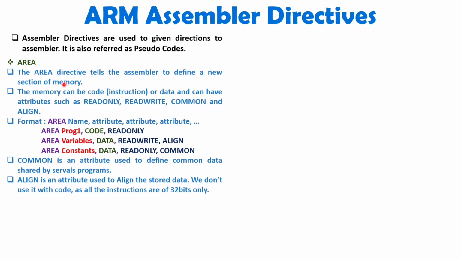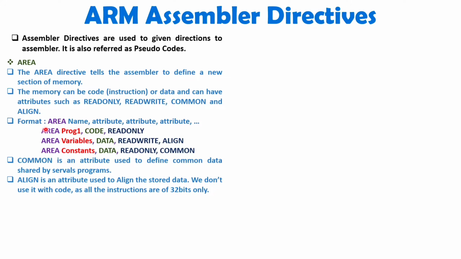In memory, you may be interested in data memory or code memory, so that we can assign by having the AREA directive. When you write the AREA directive, after that you write the name of the program, then you can add as many attributes as possible. We have many attributes like read only, read write, common, aligned. Likewise, there are many attributes that we can add with a given memory section. Let me give you an example so that it will get more clear.